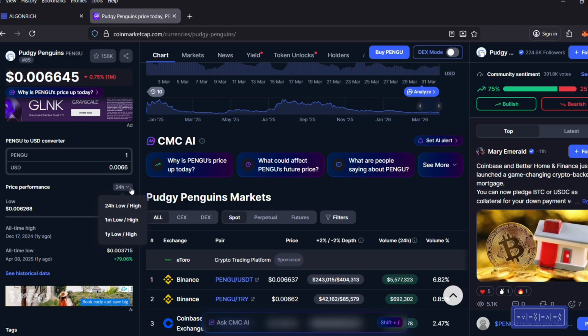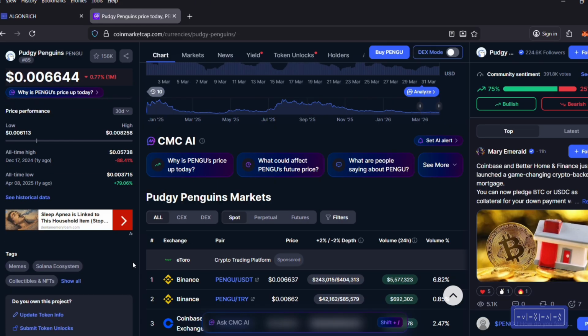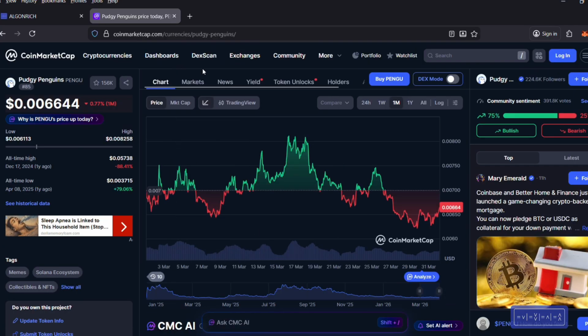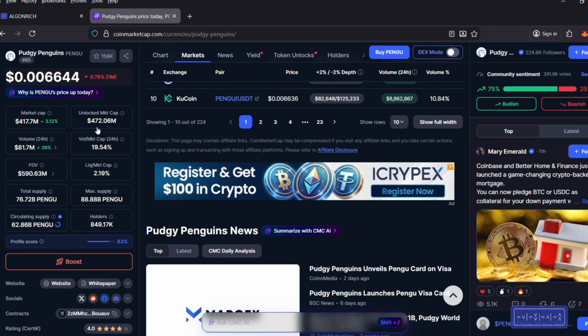Okay, you can see the low right here, the low price, the high, the last 24 hours. You can switch it to the last month. So you can see here the low, the high. So you could get a lot of info, and it tells you for $1, how many penguins you get. Let's say if you put here $1, that is the amount. That's how much one penguin costs, and you just get a lot of info. It's pretty good.